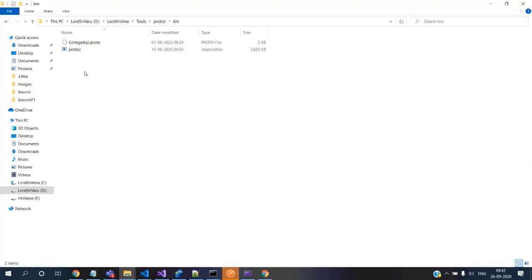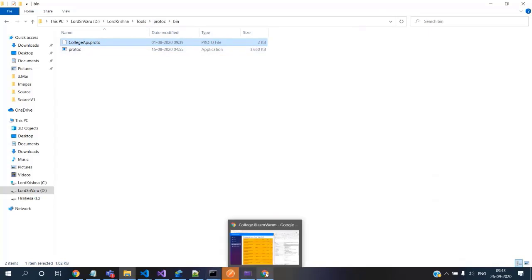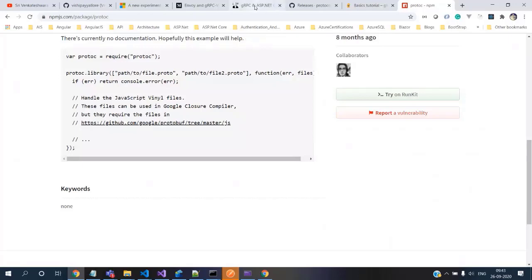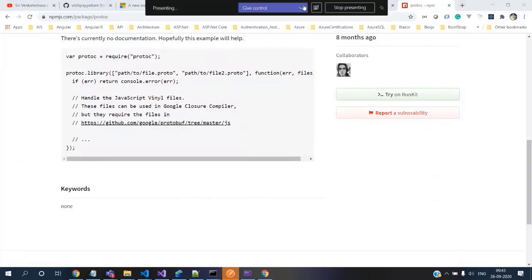While working, I faced one problem when I was using the Protoc executable from the npm install, so that's the reason I came back to this one. It works, and it's a personal choice whether you use that or this. Whatever works well, we can follow that.